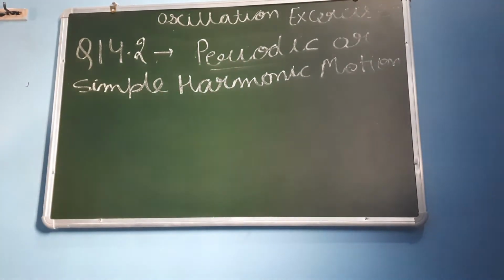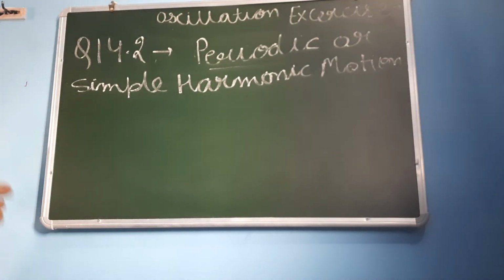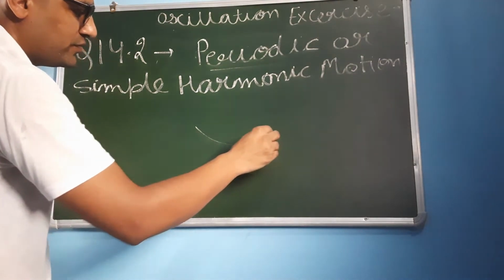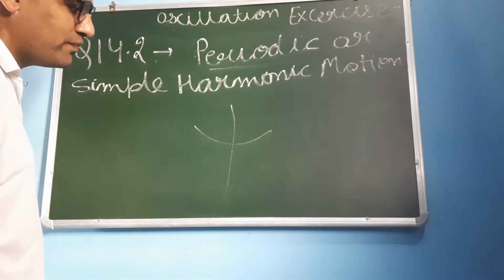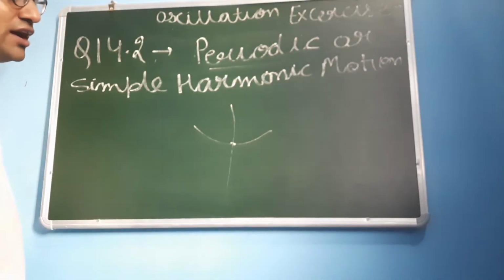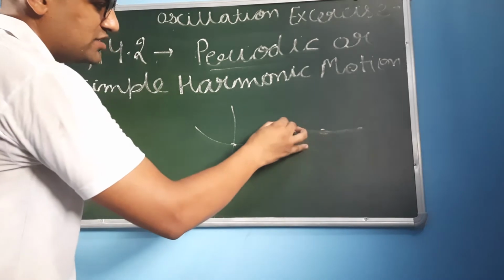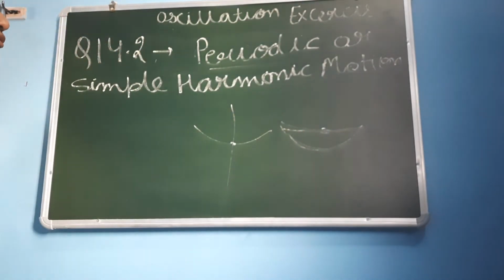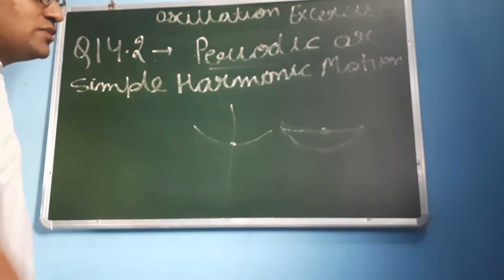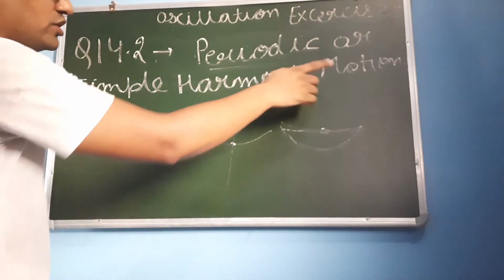Periodic motion is the motion which gets repeated after a fixed interval of time. And for simple harmonic motion, first of all we should be aware of oscillatory motion. Oscillatory motion is to and fro motion which repeats itself after a certain interval of time, about the mean position. The motion may be a straight line or circular. The motion which is to and fro around the mean position is called oscillatory motion, and the simplest oscillatory motion is simple harmonic motion.